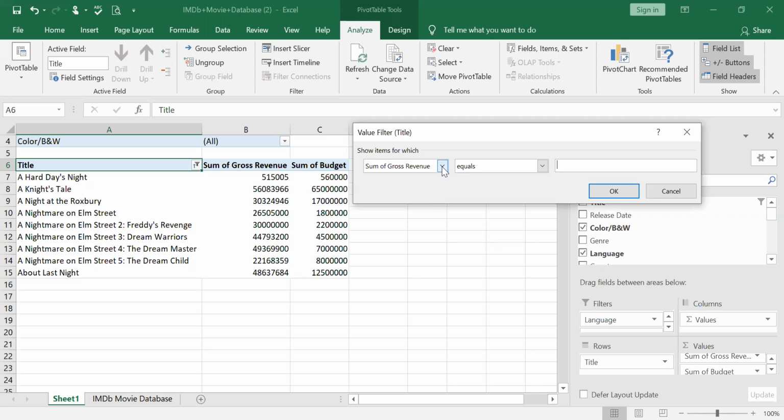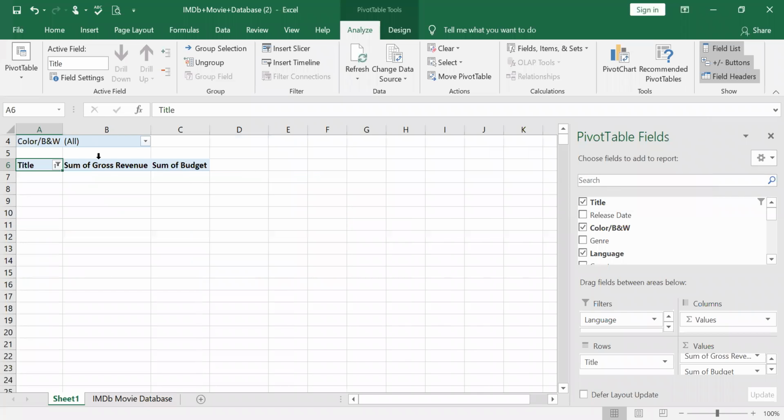In value filter, I can even select an item, whether I want gross revenue or sum of budgets, right? And exactly, I can take the drop down again. I can select whether it is equal to or does not equal to, is greater than, is greater than or equal to, is less than. So these are all the commands, is between or is not between. Say for example, I just want a value filter where all the movies that take, say, 12 million. I want all the movies where the gross revenue equals 12 million. I just give okay, right?